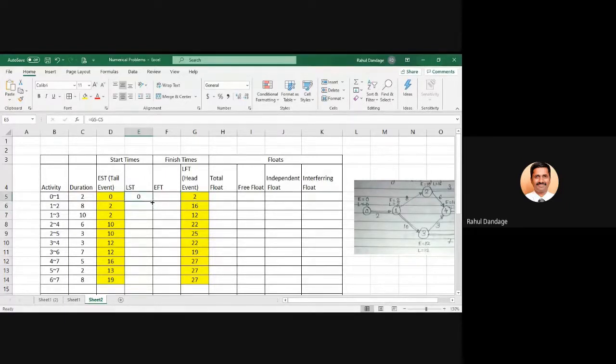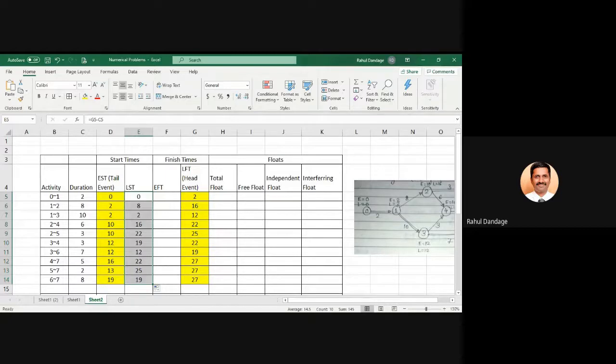So you try to calculate based upon this formula and cross check your values with this. LFT of head event minus the activity duration: 2 minus 2, 16 minus 8, 12 minus 2, 22 minus 6, 25 minus 3, 22 minus 3, then 19 minus 7, 27 minus 5, 27 minus 2, and 27 minus 8.